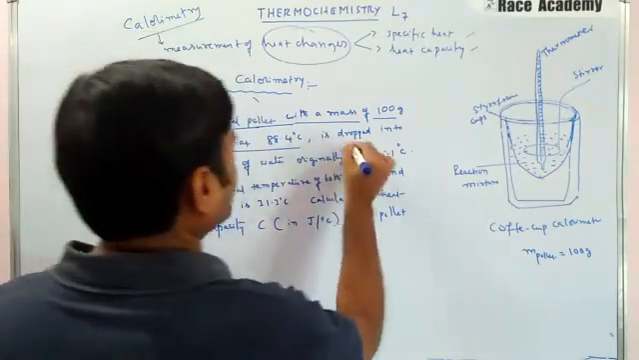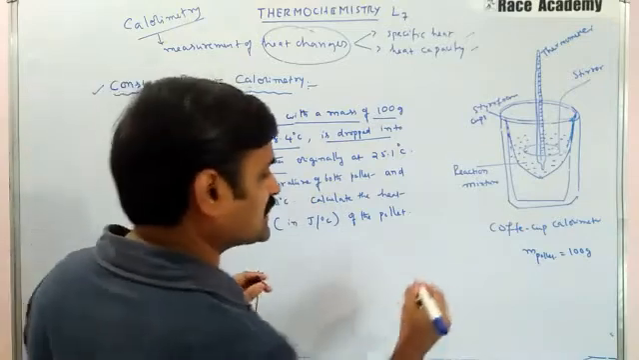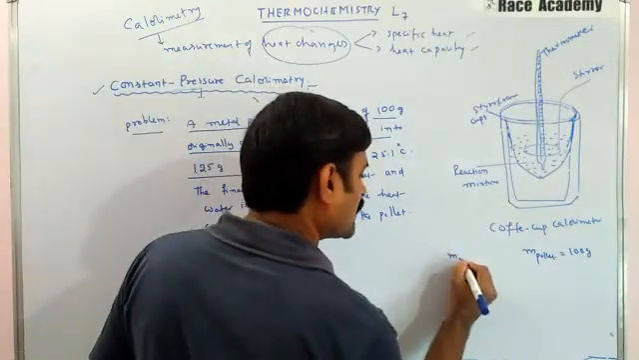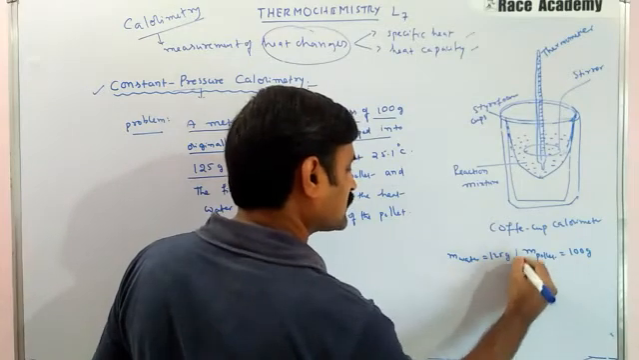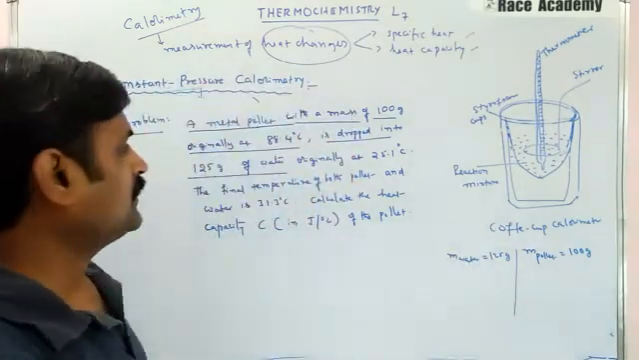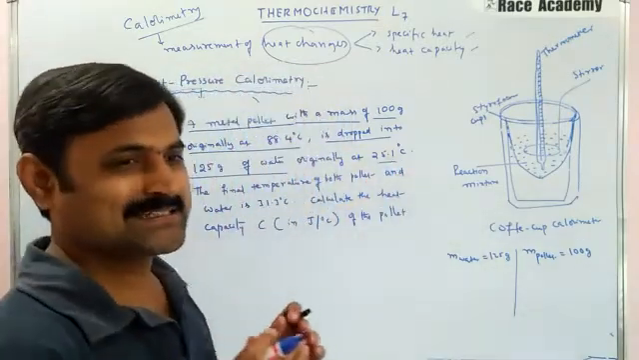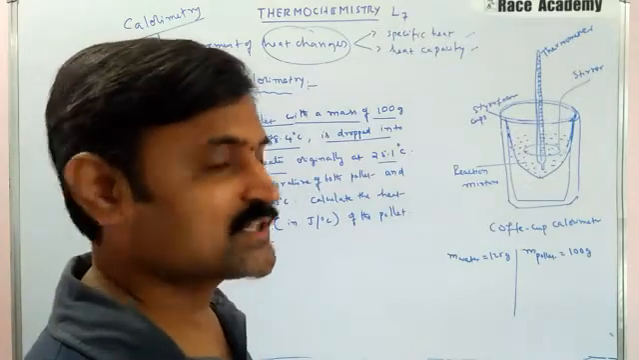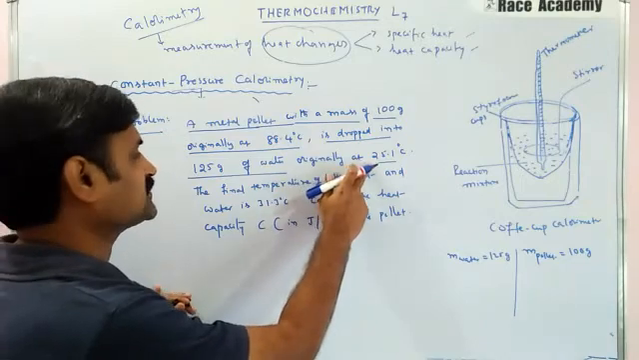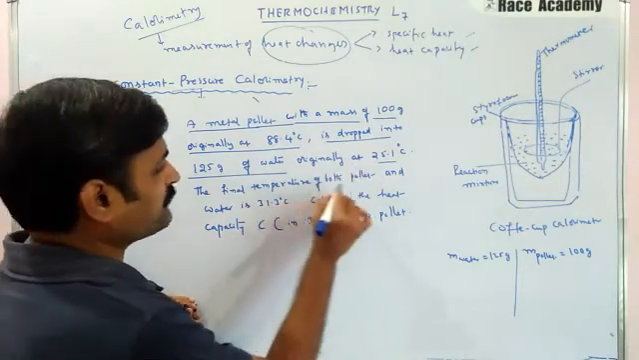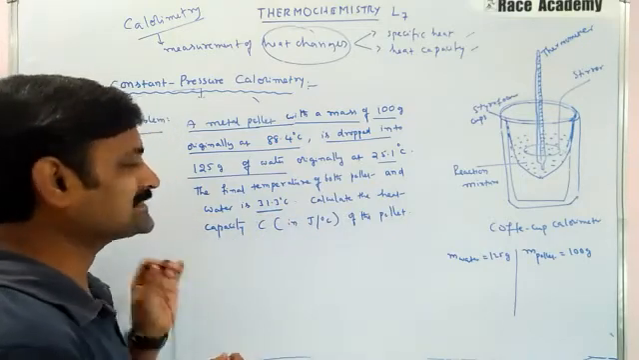And it is dropped in 125 grams of water. Now, what is the mass of water we will take down? It is 125 grams. Originally, the temperature of this water is 25.1 degrees Celsius. This is the water's original temperature. And the final temperature of both the pellet and water is given as 31.3 degrees Celsius.